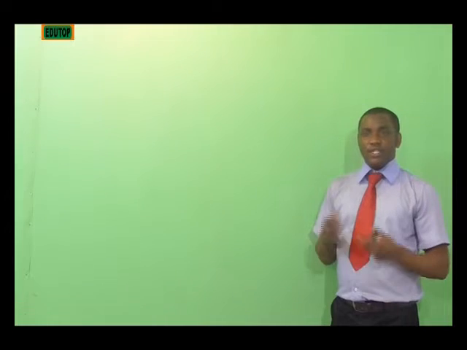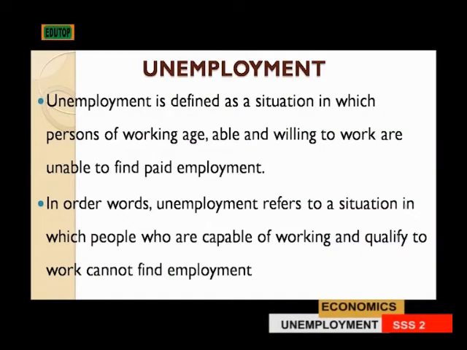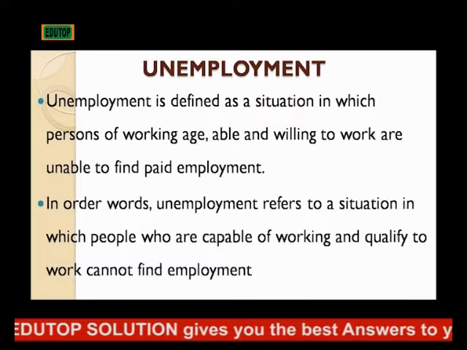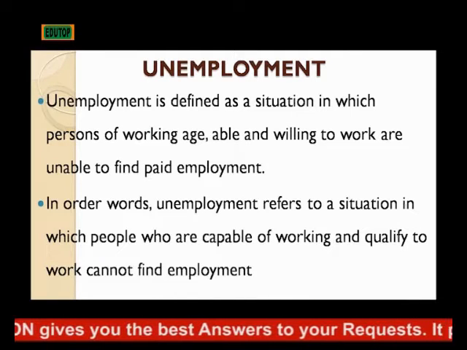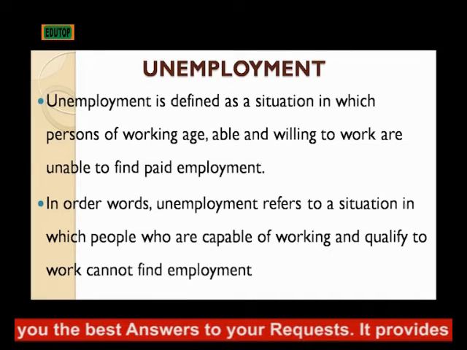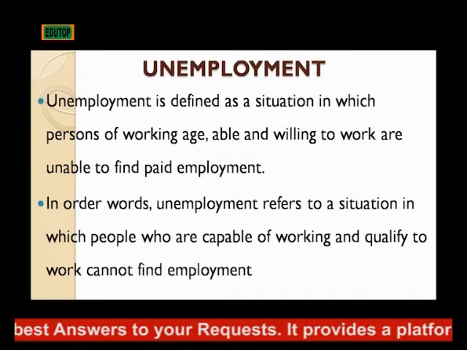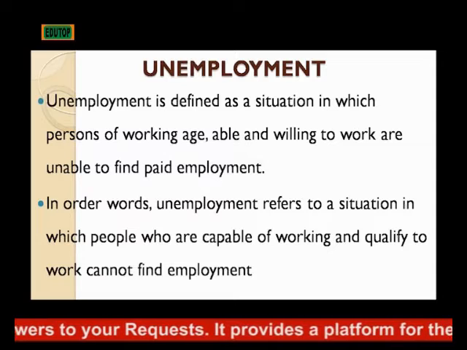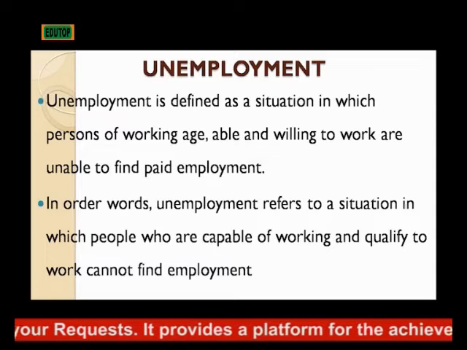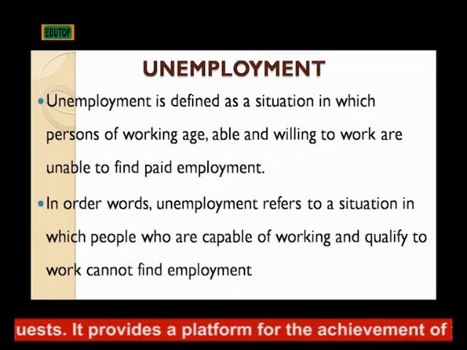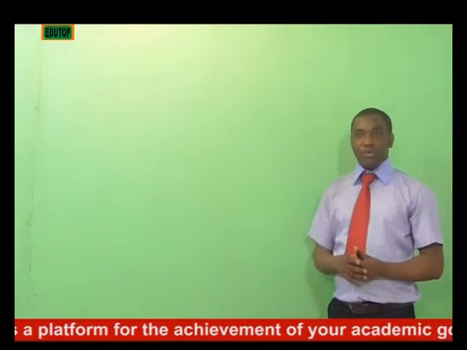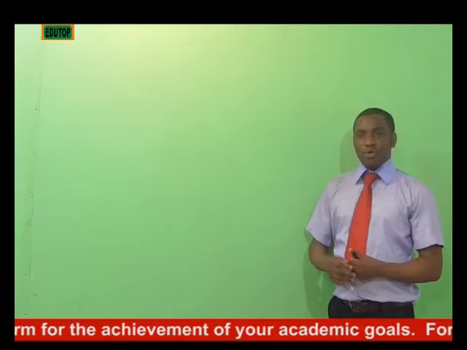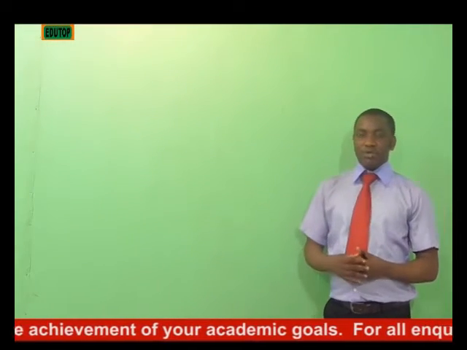Unemployment. Unemployment is defined as a situation in which persons of working age, able and willing to work, are unable to find paid employment. In other words, unemployment refers to a situation in which people who are capable of working and qualified to work cannot find paid employment in the society. That is when there is unemployment in the society. But we have different types of unemployment.